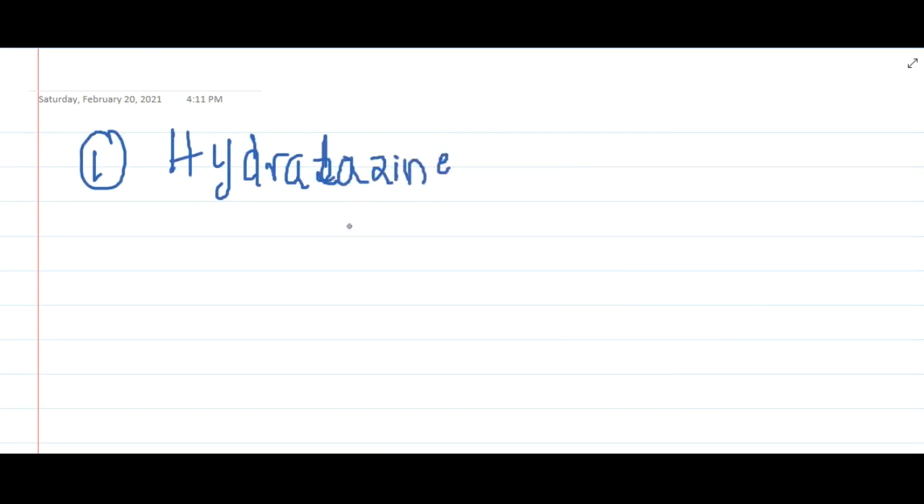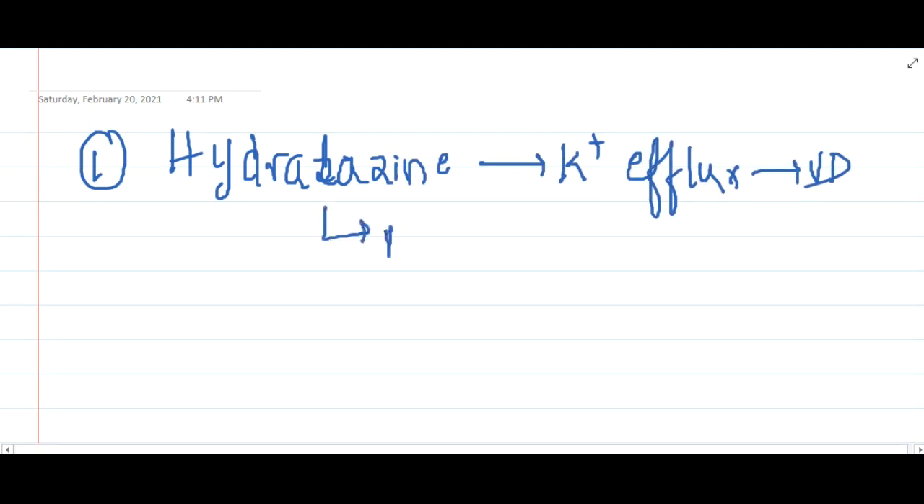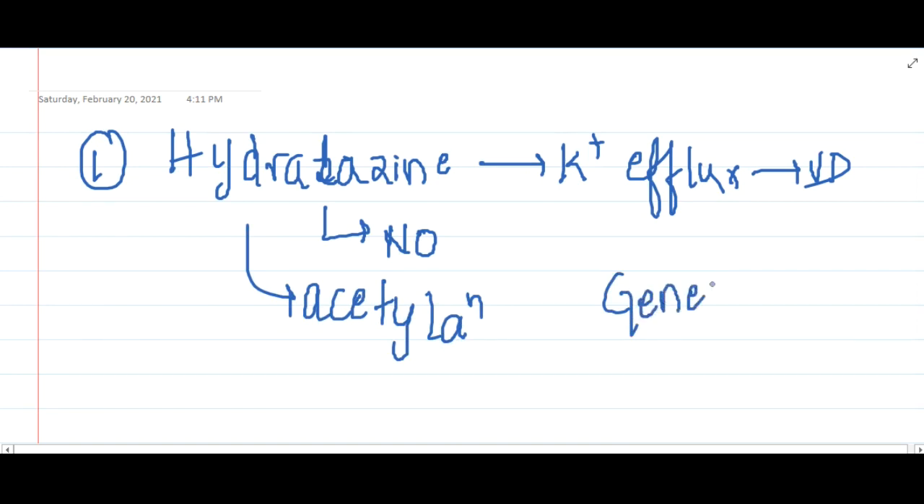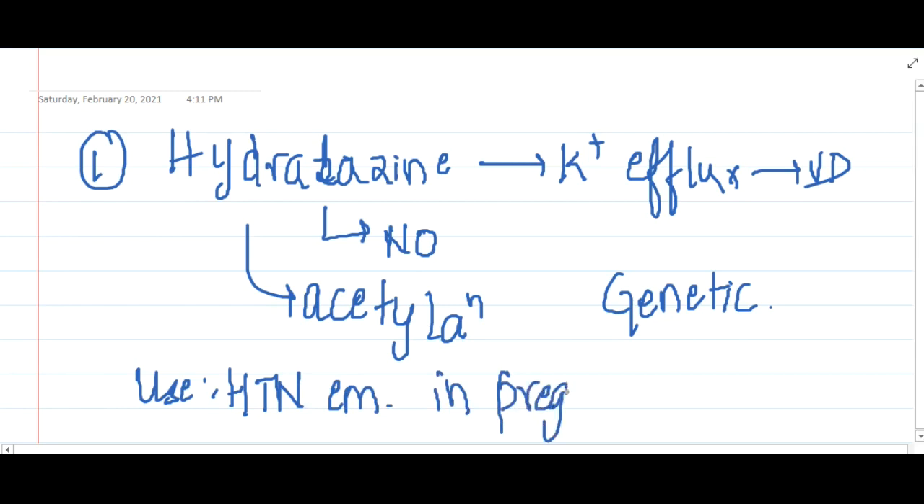This hydralazine will cause potassium efflux, and also it causes vasodilatation, and it will also release nitric oxide from the endothelium. Hydralazine is metabolized by acetylation, so it is genetically determined due to slow and fast acetylators, just like isoniazid. It is used in hypertensive emergencies, especially in pregnancy, and we can also use it in congestive heart failure.